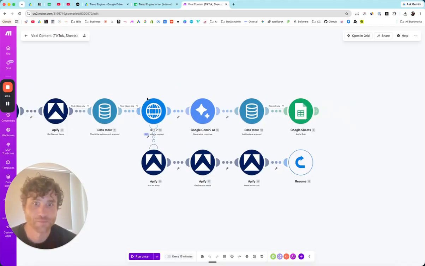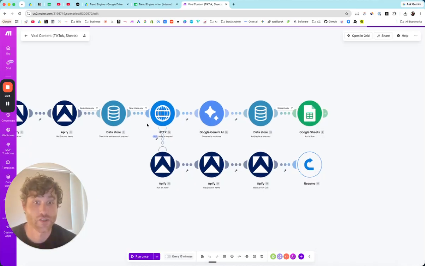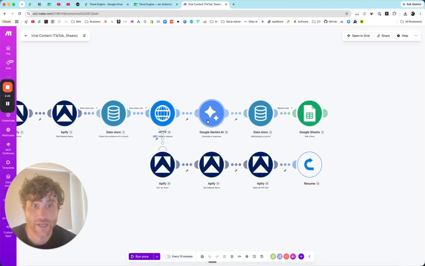And from there, what we want to do is make sure we have a transcript, right? And the way this app works on Apify is typically it has a transcript. And if it does, it'll go straight to here, to Gemini. But if it doesn't, it goes back through here and it will specifically pull that transcript using these apps right here. And then it'll bring it back to Gemini here. So it comes down here and then this resume node just sends it right back to this, okay?